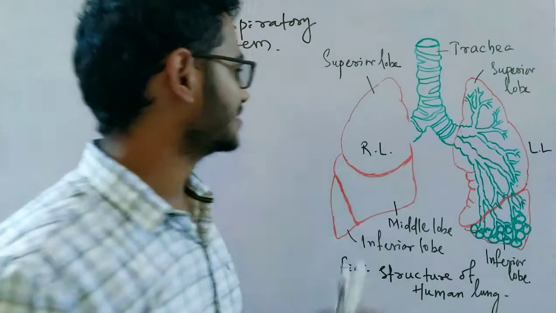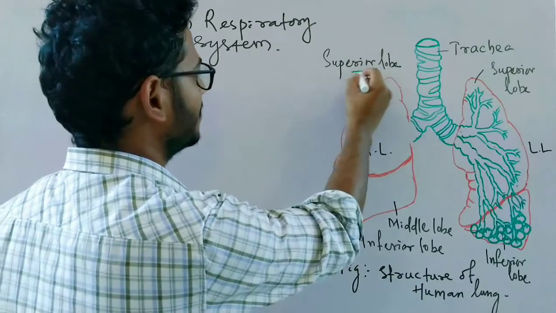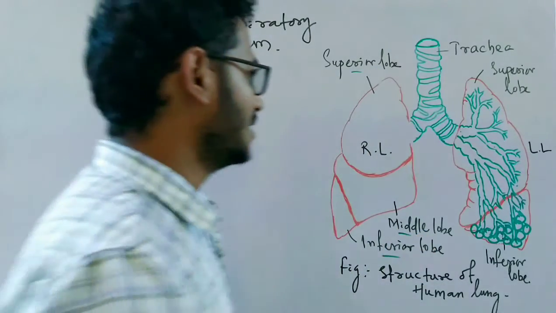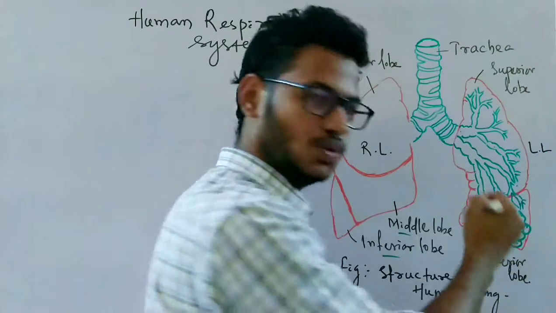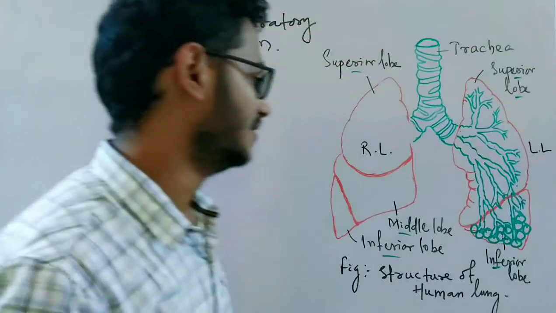The right lung, we can see here, is divided into three lobes: the superior lobe, middle lobe, and inferior lobe. Likewise, the left lung is divided into two lobes, the superior and inferior only.